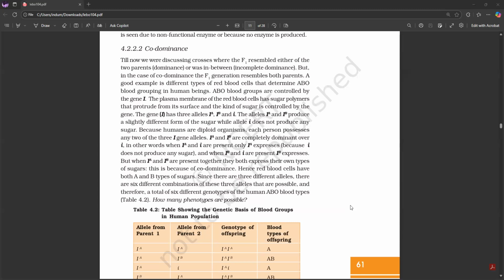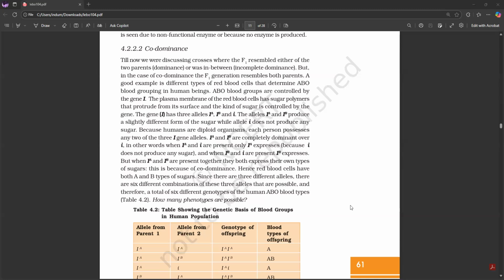The gene capital I has three alleles, I^A, I^B, and small i. The alleles I^A and I^B produce a slightly different form of the sugar, while allele small i does not produce any sugar. Because humans are diploid organisms, each person possesses any two of the three I gene alleles.